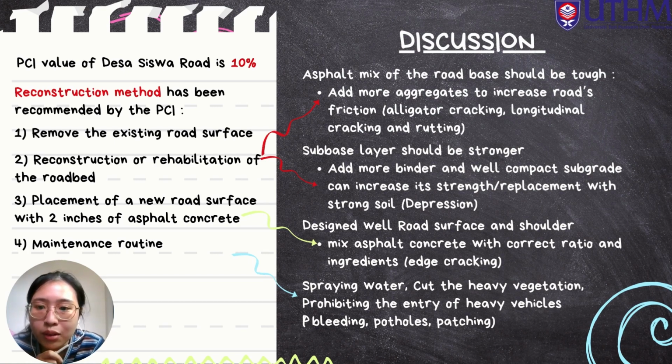And last, after we have reconstructed the road, we have to do routine maintenance every time, by spraying water, cutting heavy vegetation, or maybe prohibiting the entry of heavy vehicles, to make sure that no more bleeding, potholes, and patching defects will occur on the road again.